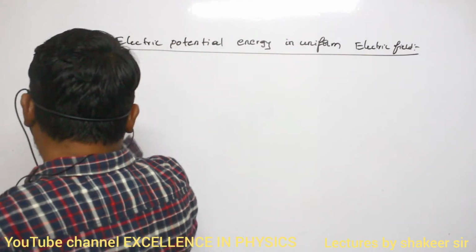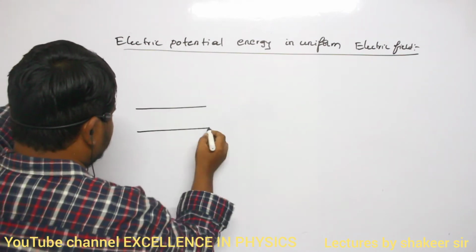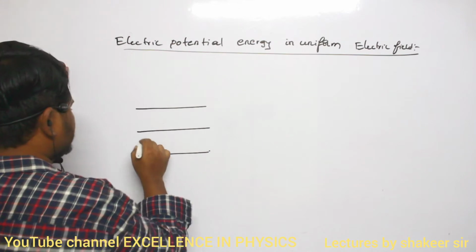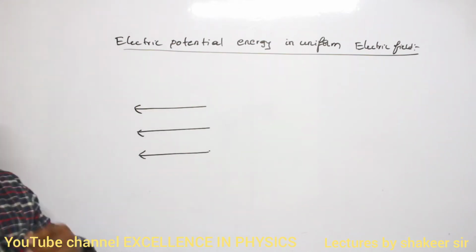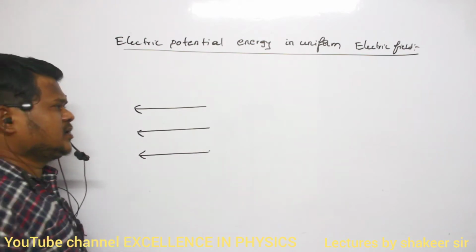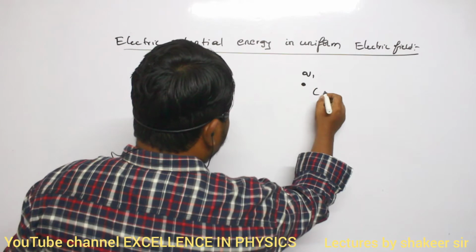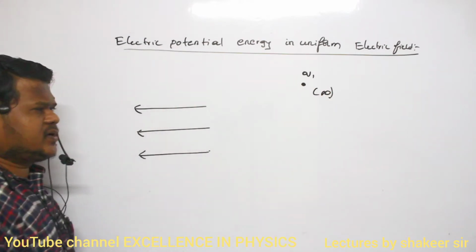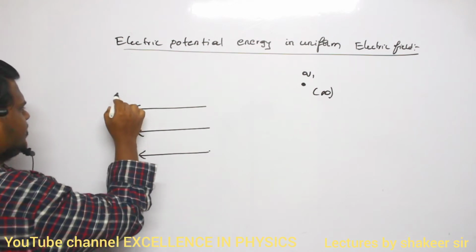Let us see. Consider here there is some electric field. Whether it is uniform or non-uniform, we can use the same relation, no problem. Are you able to understand? Here there is one charge Q1 which is present at infinity. Are you able to understand? So this is our uniform electric field.